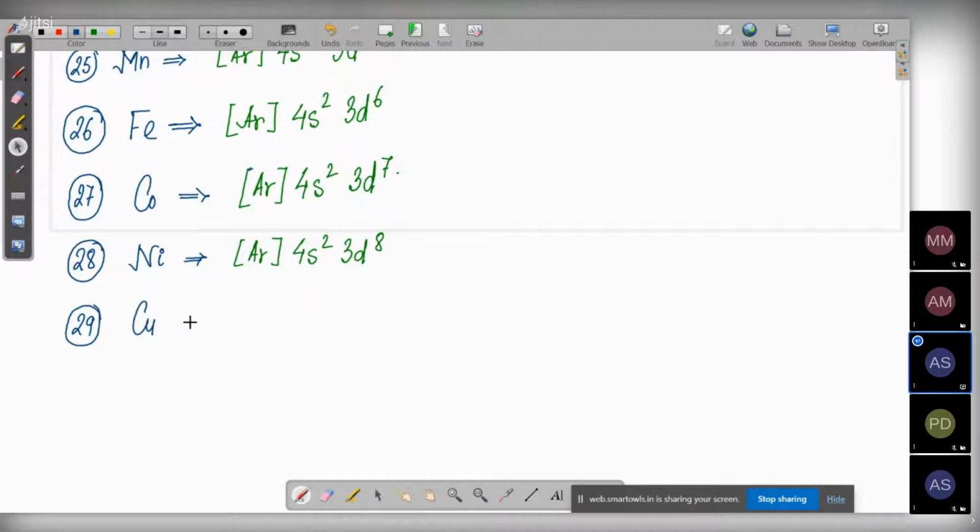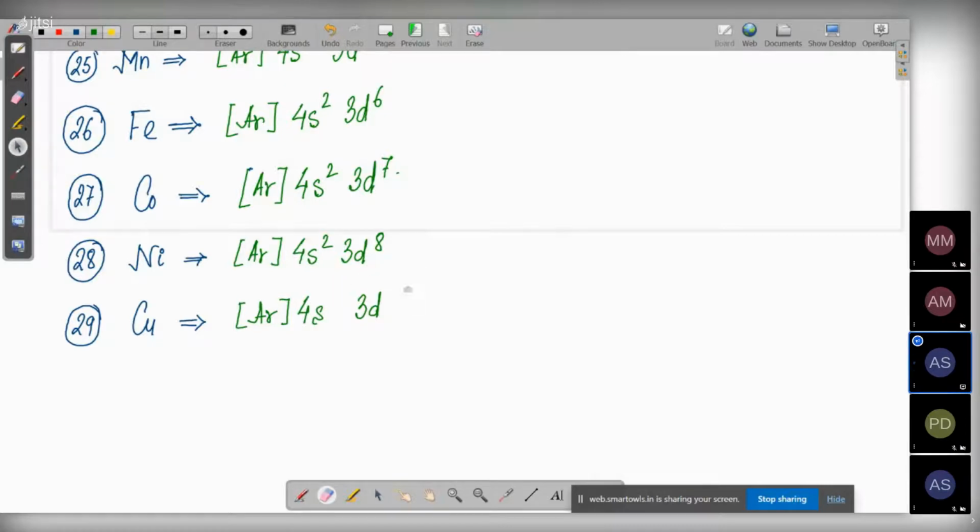29 is copper. Can you tell me the configuration of copper? What will be the configuration for copper? Argon, 4s1 3d10. Yes, very good. But before that, let's write down the wrong one.